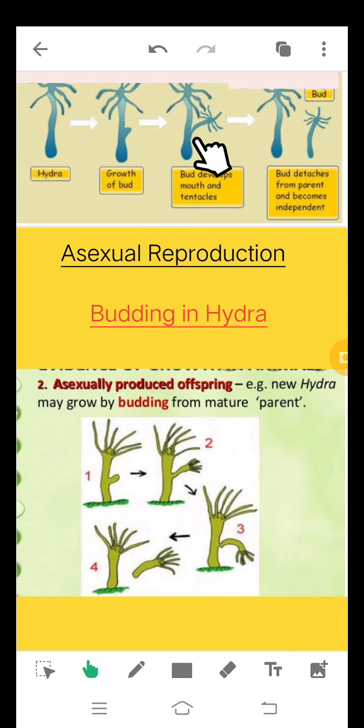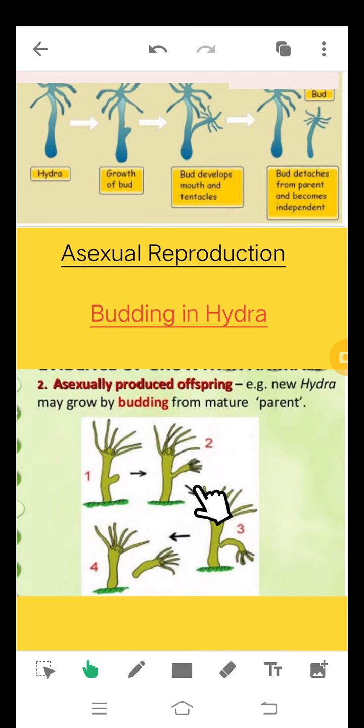And once the whole body is completely grown and mature, this small hydra gets detached. This bud detaches from the parent and becomes independent. That means here a new hydra has grown from the parent hydra, but it started with a small structure called a bud. Therefore, we call it budding.